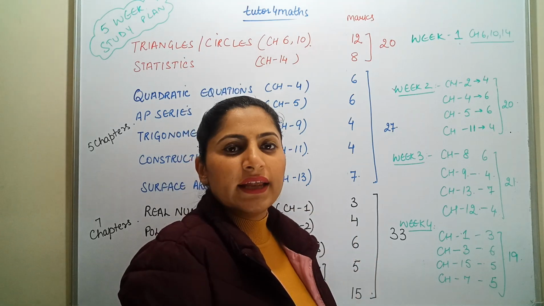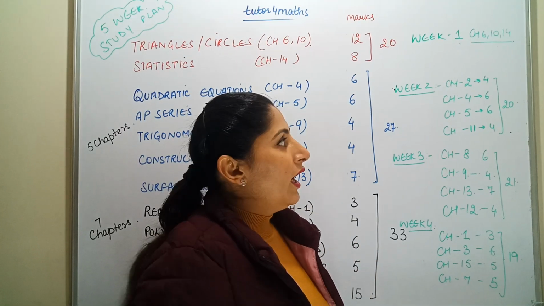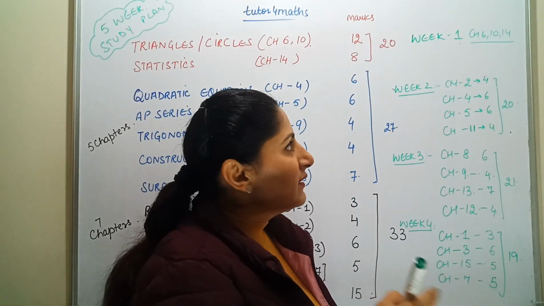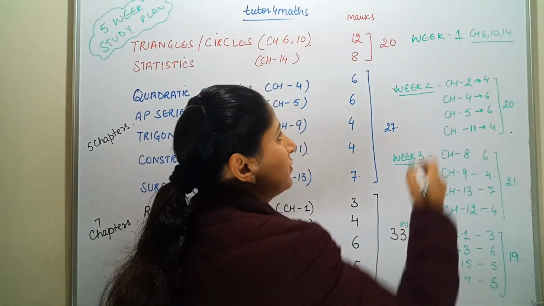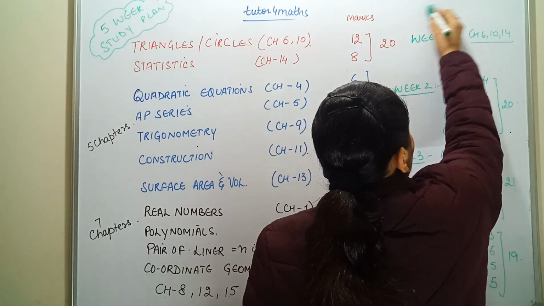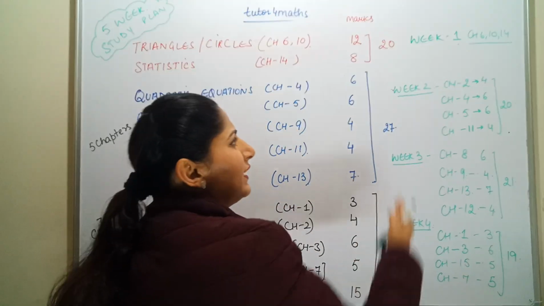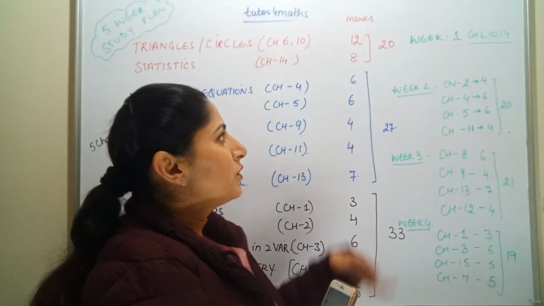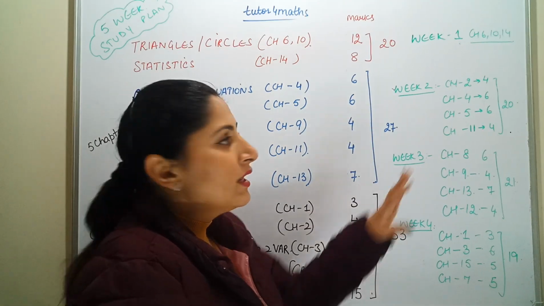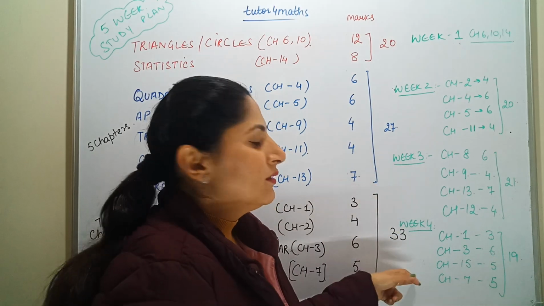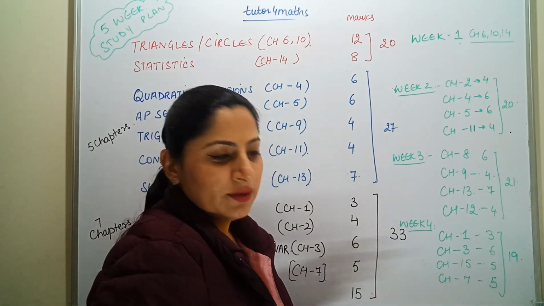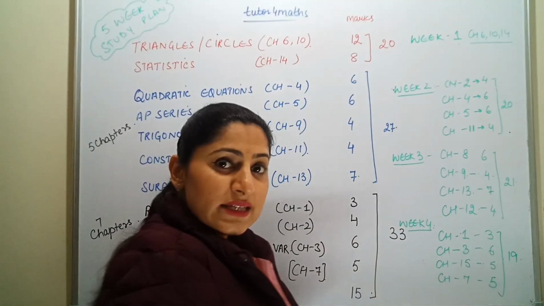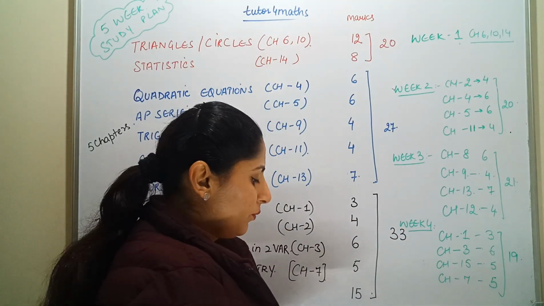Majorly from chapters 6 and 10 you will be getting a theorem, and from the 14th chapter it is mean, median and mode. Since it is carrying the main weightage, this is the maximum weightage of 20. So what I have done is basically I have categorized your complete syllabus into 20 marks chapters for each week. Okay, so by this you will have less burden and more output.